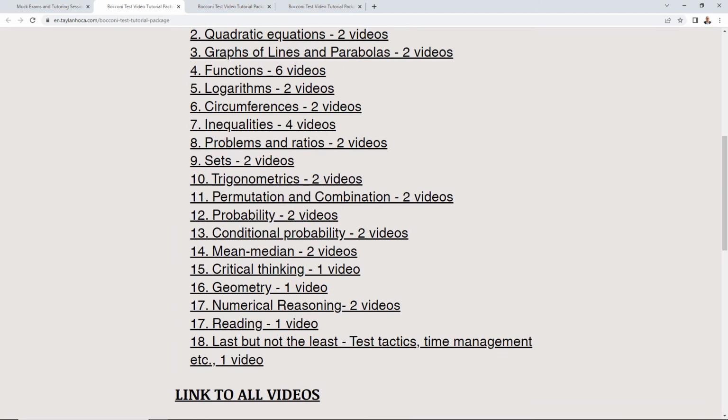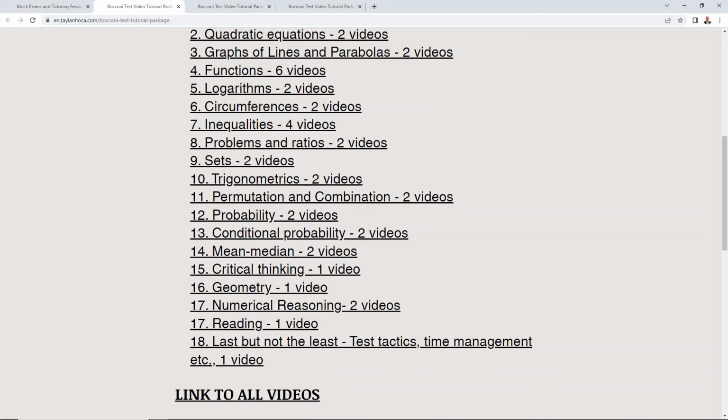And of course, sets, trigonometrics, and the topics that students have the most difficulty with: permutation and combination, probability, conditional probability. All these three topics had a very high weight. Half of the questions were logic and these topics last year, but this year we have fewer probability questions. Still, you are gonna have maybe 4 or 5 questions on probability. Therefore, I explain probable question types in these videos.